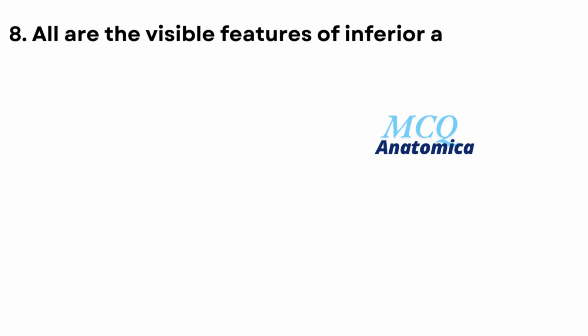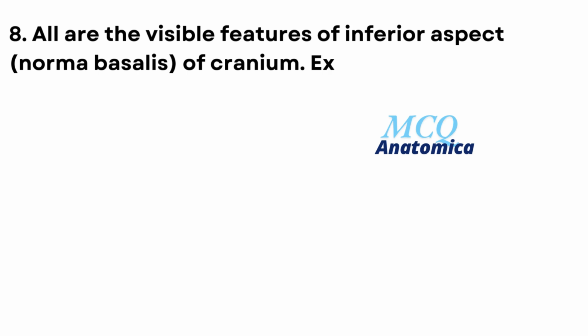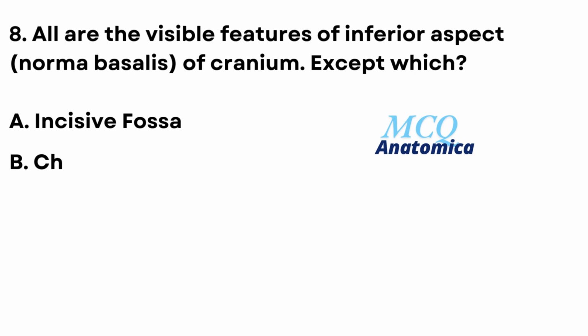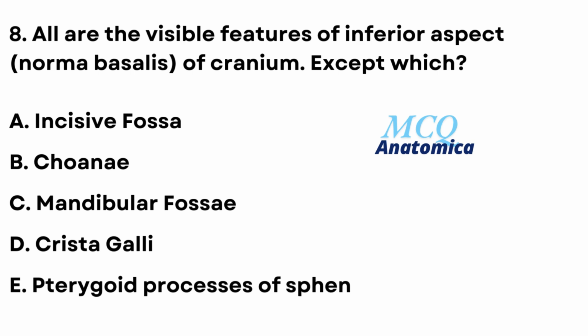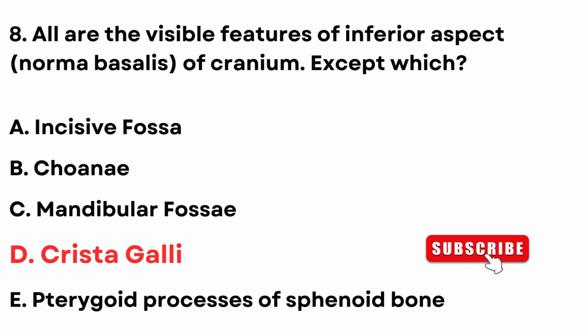8. All are visible features of the inferior aspect, norma basalis, of the cranium, except which? A. Incisive fossa. B. Choanae. C. Mandibular fossae. D. Crista galli. E. Pterygoid processes of sphenoid bone. The answer is D. Crista galli.